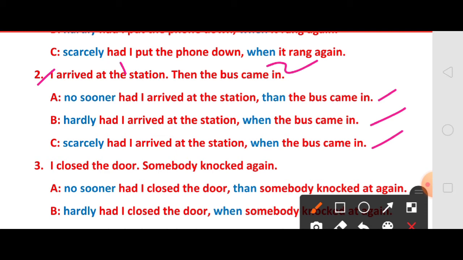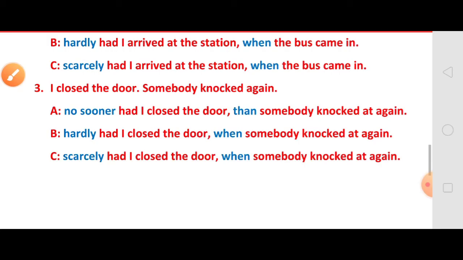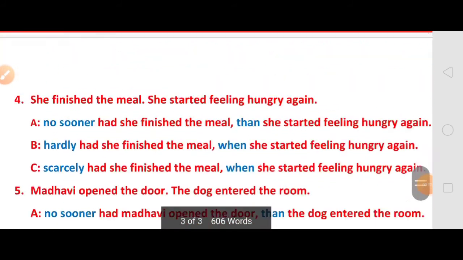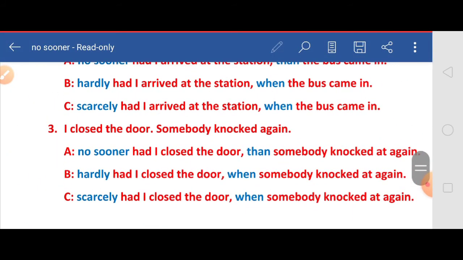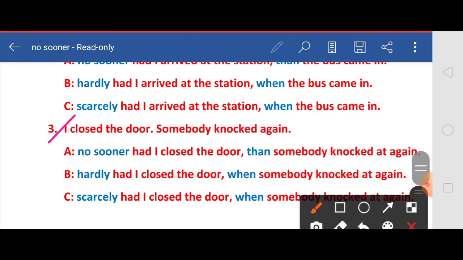Let us see the third example. Here the third example is: I closed the door, somebody knocked again. Here this is the first incident and this is the second incident. So, you can begin the sentence with no sooner, after that the first incident, then the second incident. So, the answer is no sooner had I closed the door than somebody knocked again.